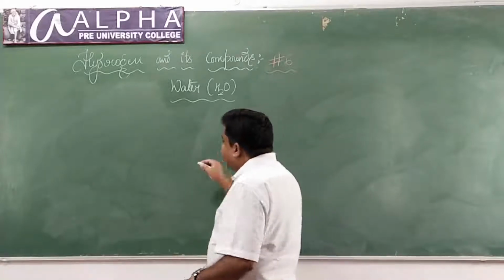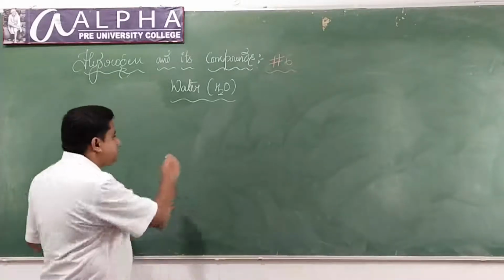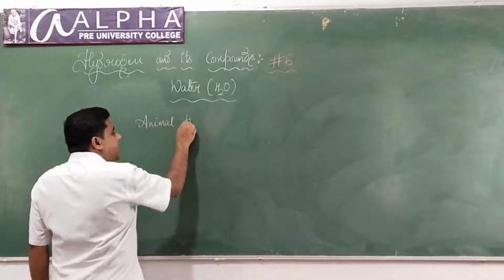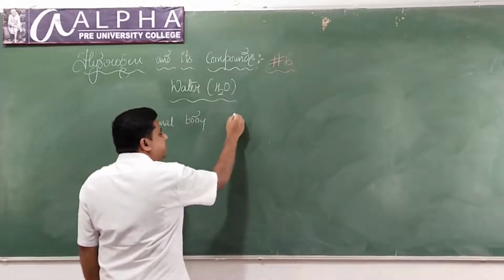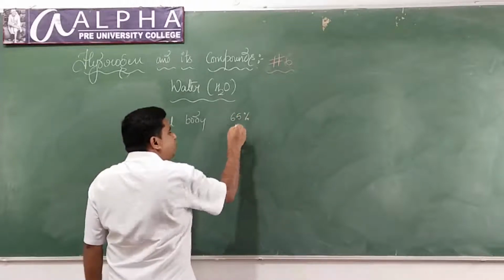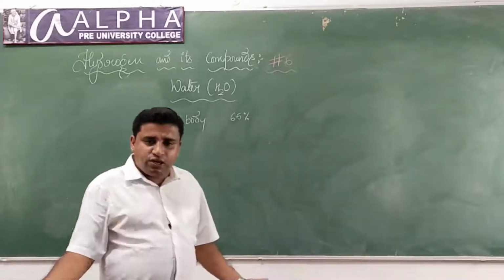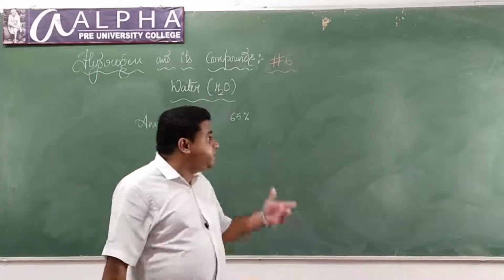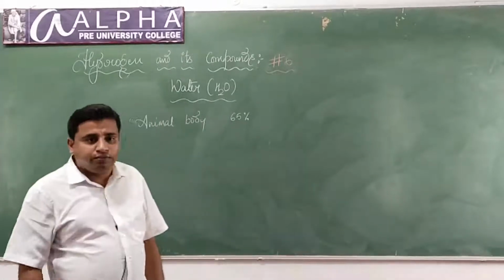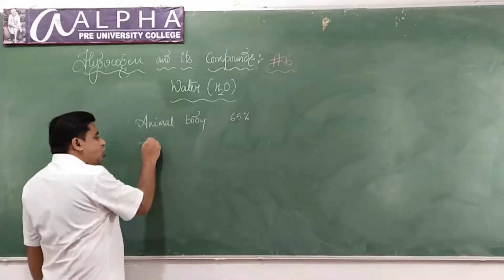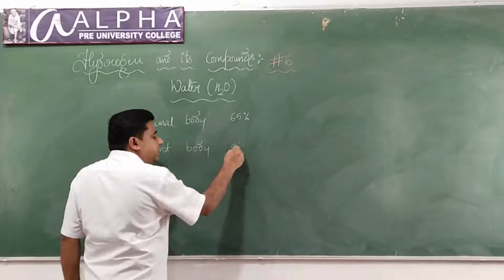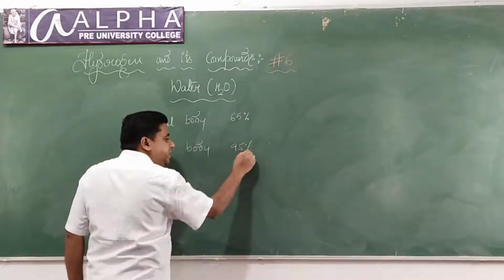See, if I take an animal body, an animal body is comprised of 65% water, including us. Our entire body is composed of 65% water. And if I take a plant body, it is composed of 95% water.